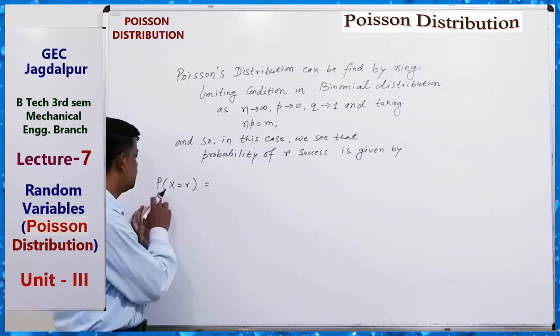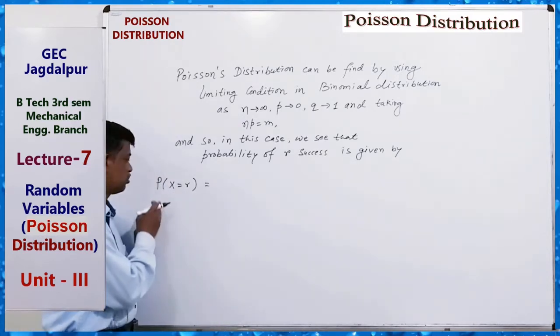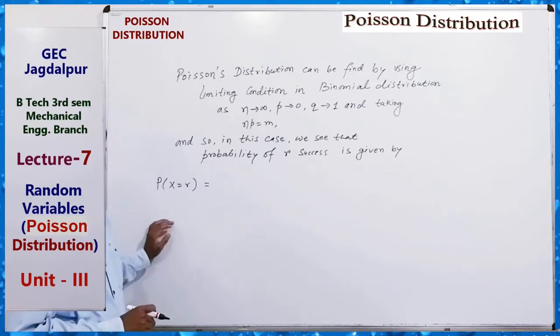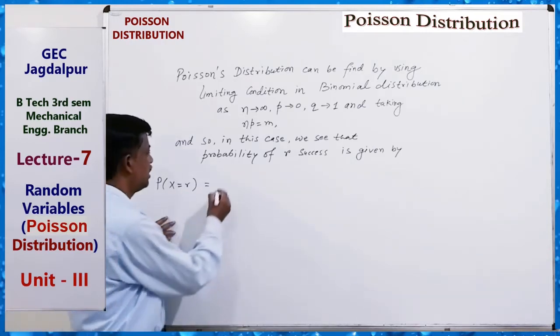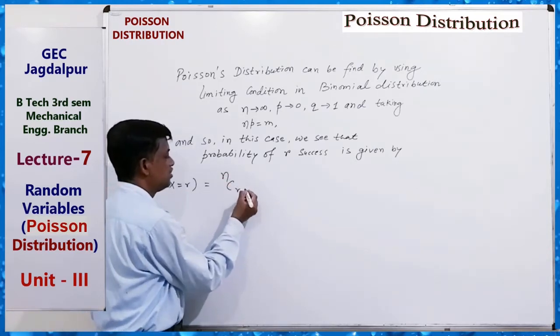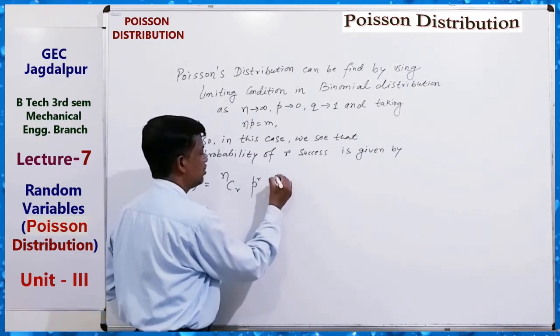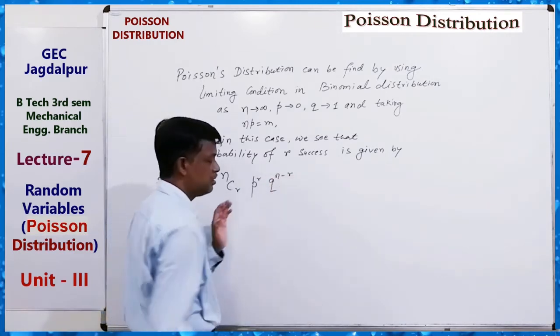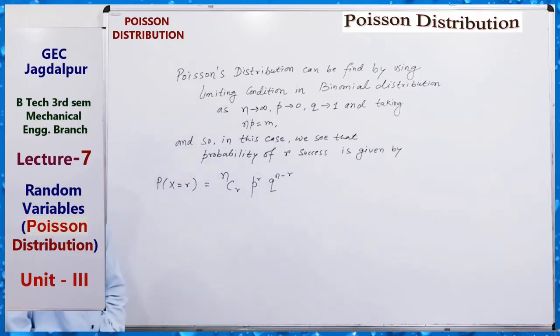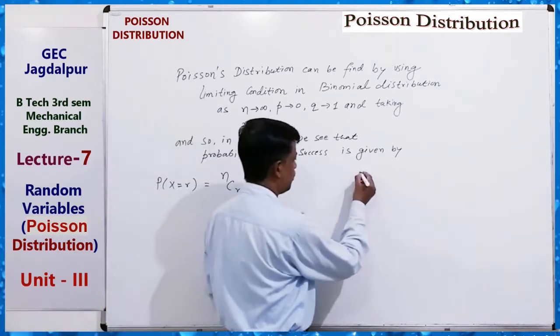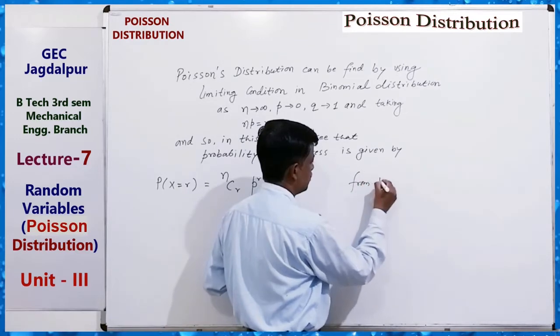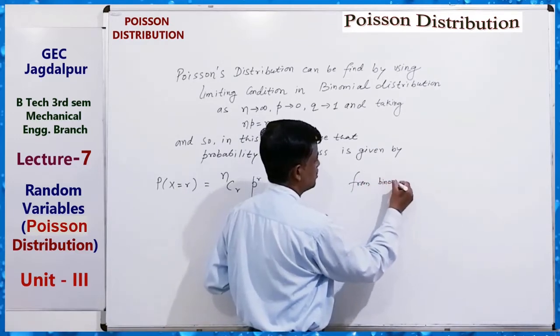Okay, so here P(X = r), the probability of success, is nCr p^r q^(n-r). This is the binomial distribution.